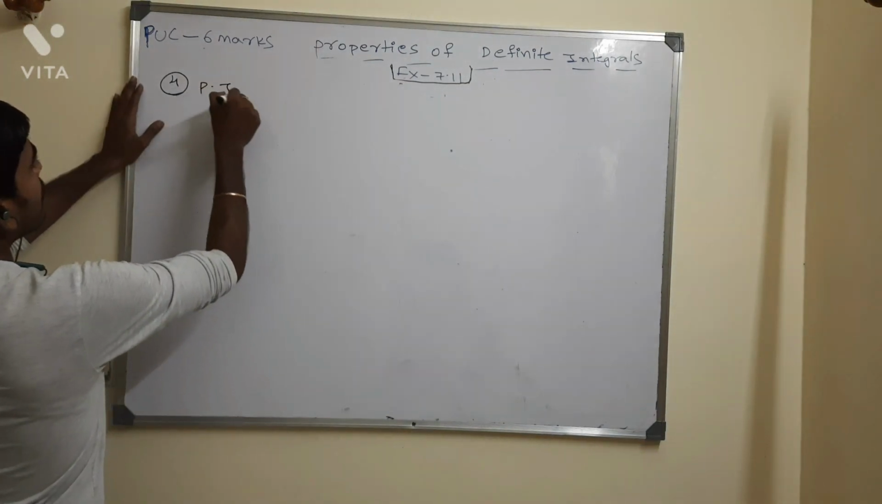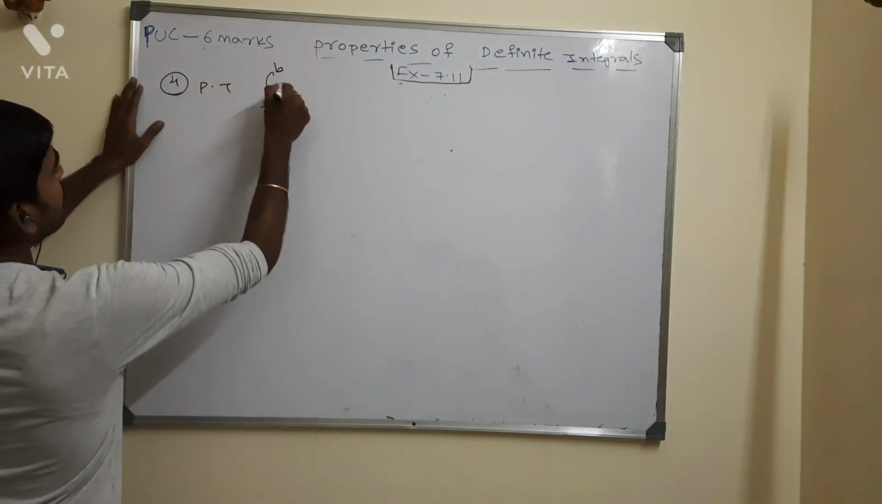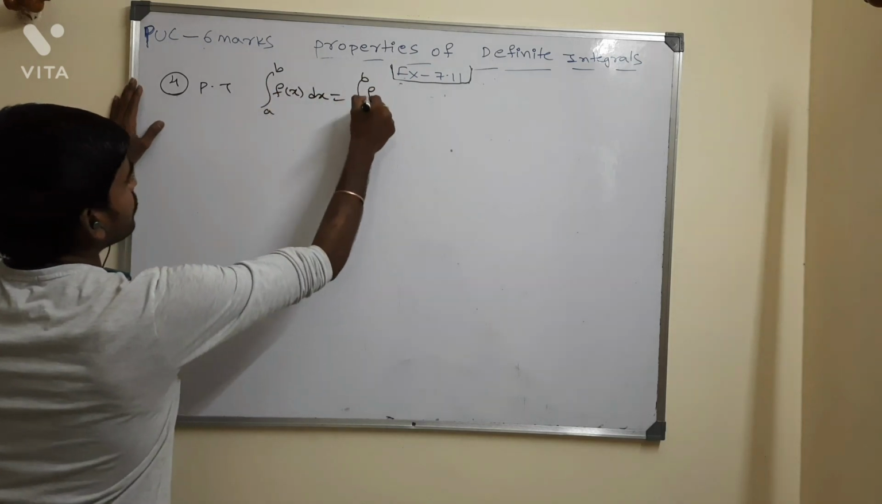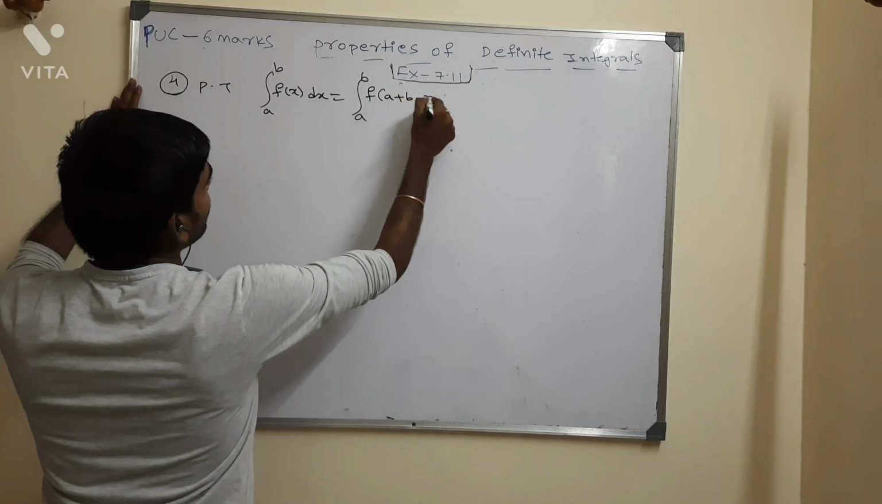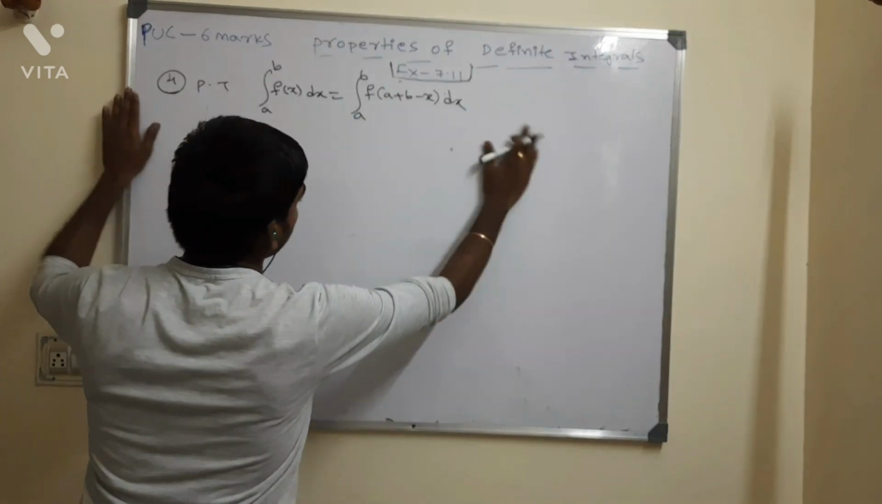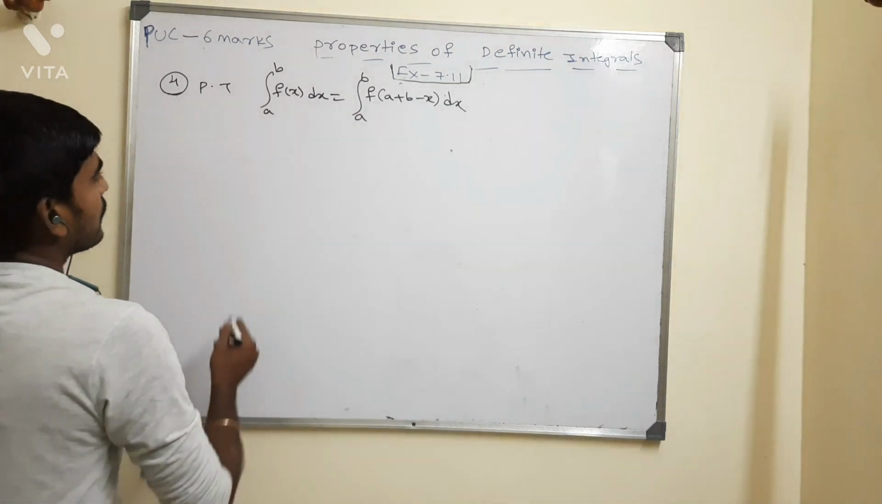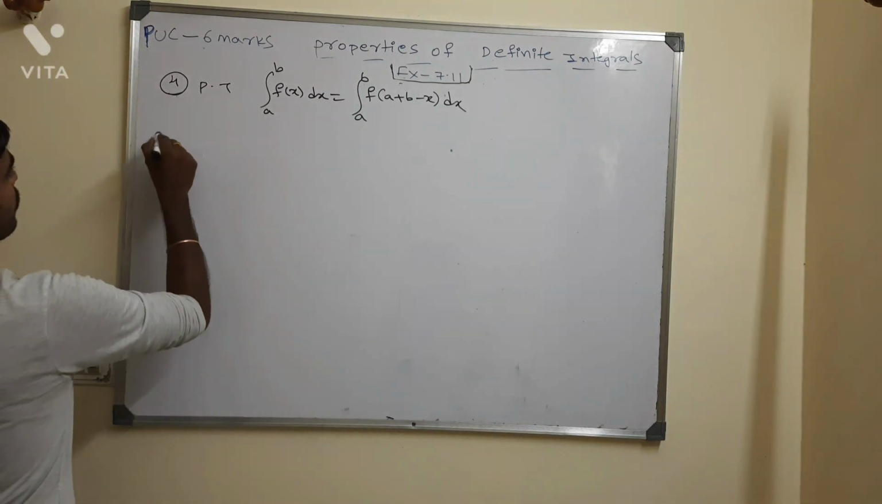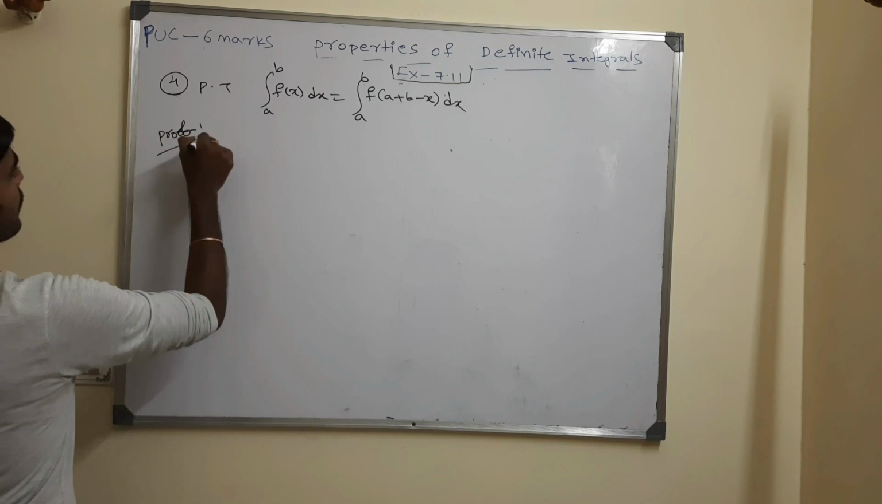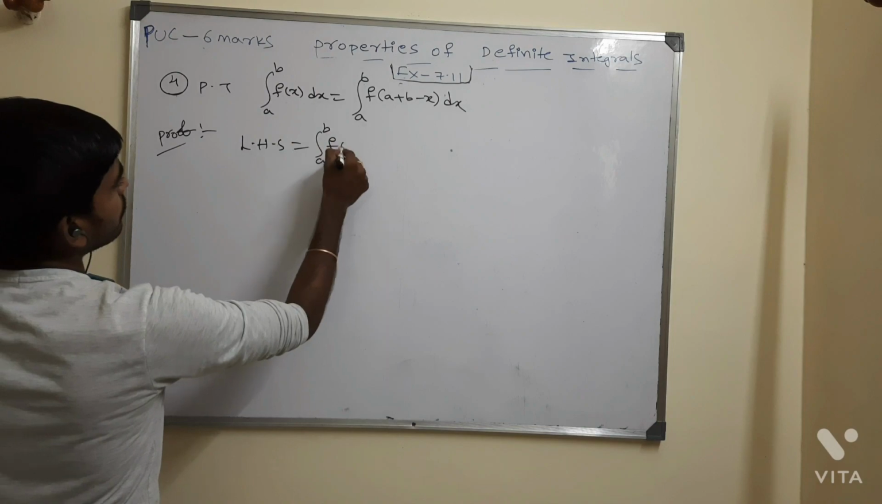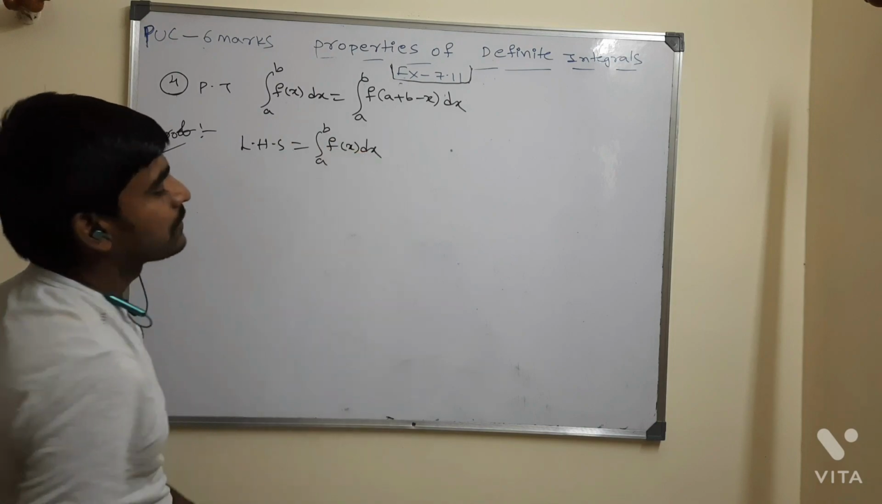Property number 4. Prove that integral of a to b f of x dx is equal to integral of a to b f of a plus b minus x whole dx. First I would like to take the proof. Left hand side, what is the left hand side? Integration of a to b f of x whole dx.